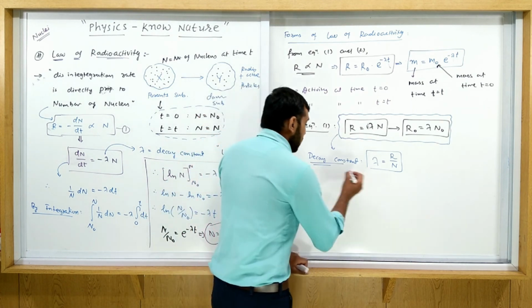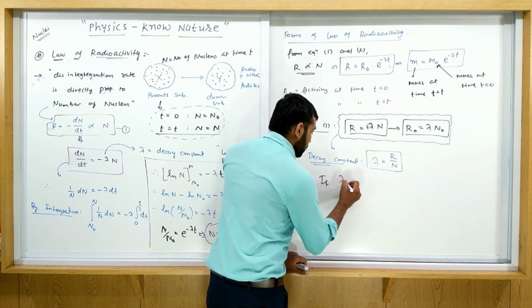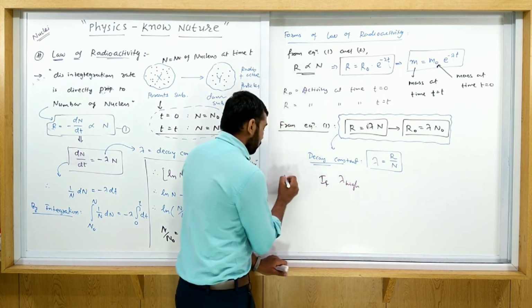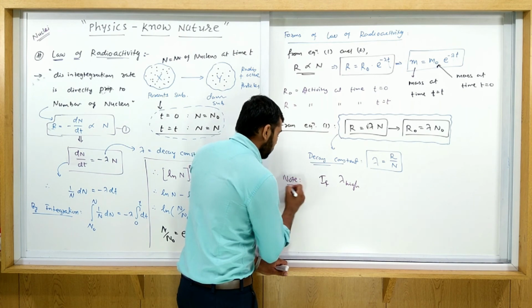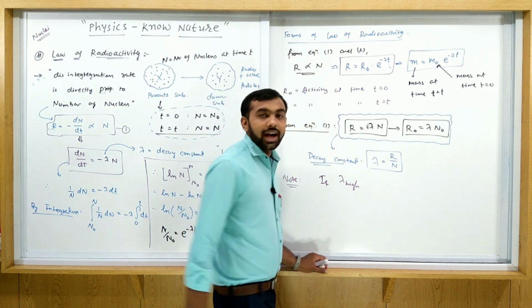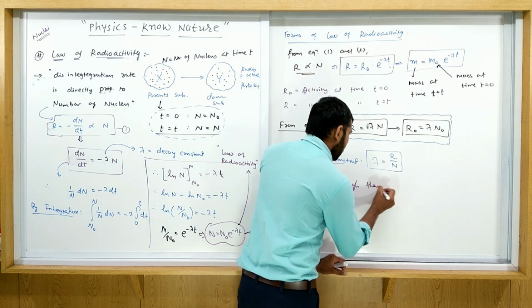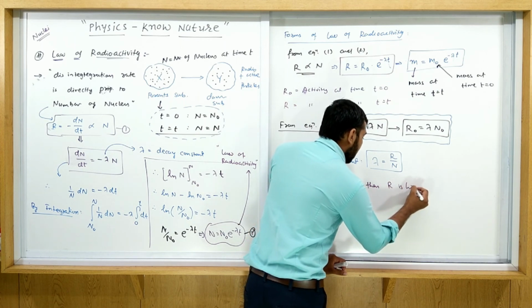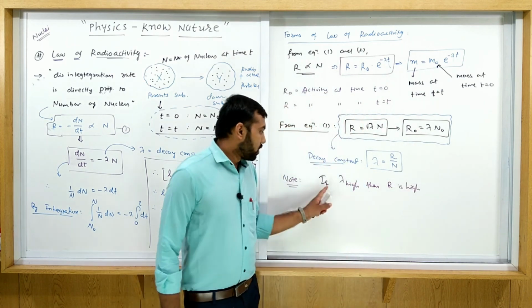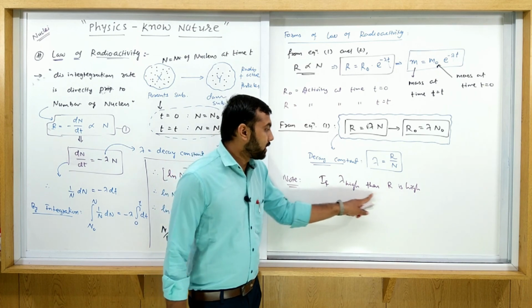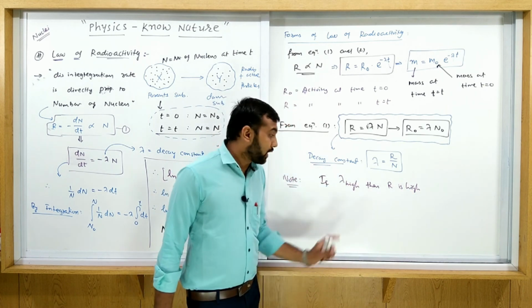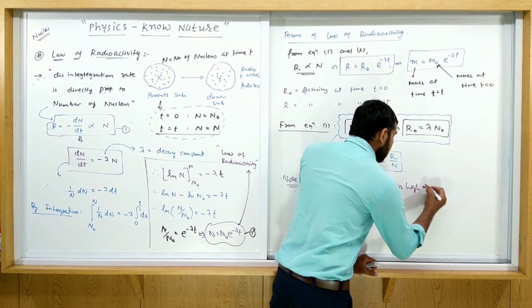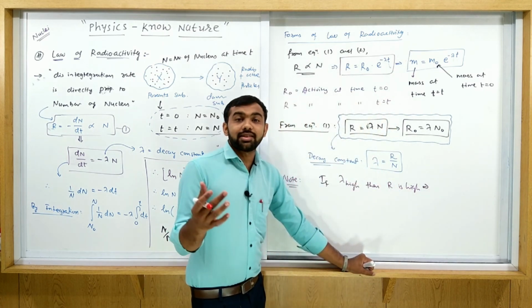All of you must note this. If lambda is high, then R is high. Yes or no? If lambda is high, then our activity is higher. If activity is higher, it means this nucleus is less stable.